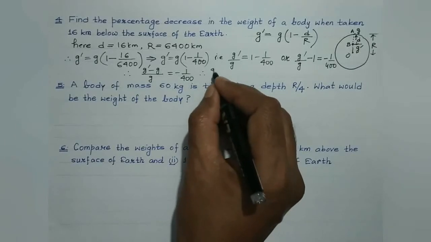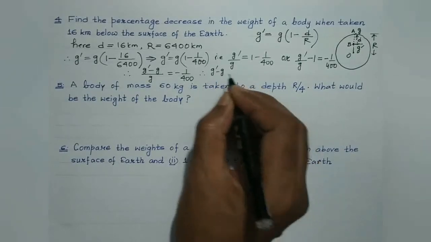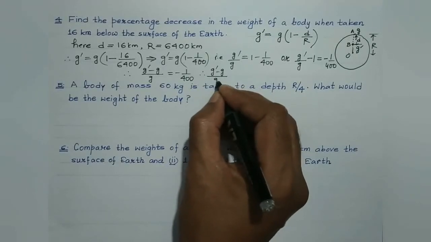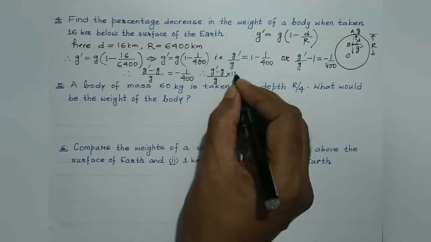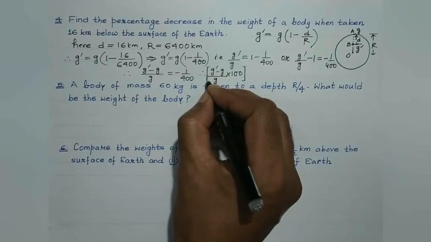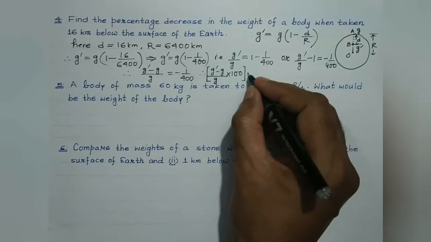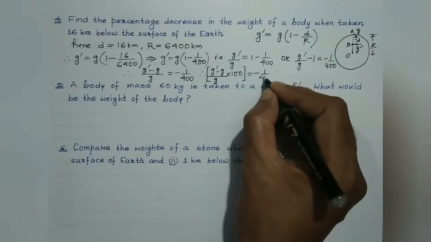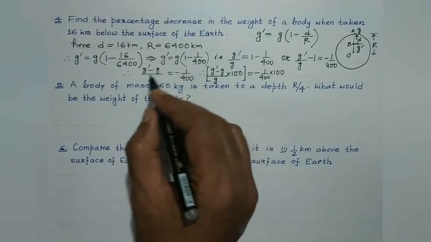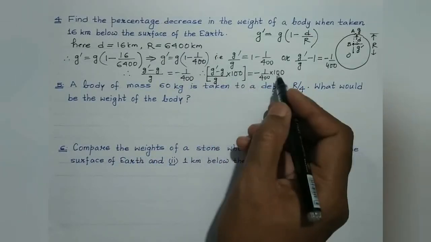Which implies that g dash minus g, the change in the value of acceleration due to gravity, divided by the original value multiplied by 100, will give us the percentage change in the value of small g. It will be equal to minus 1 by 400 multiplied by 100.